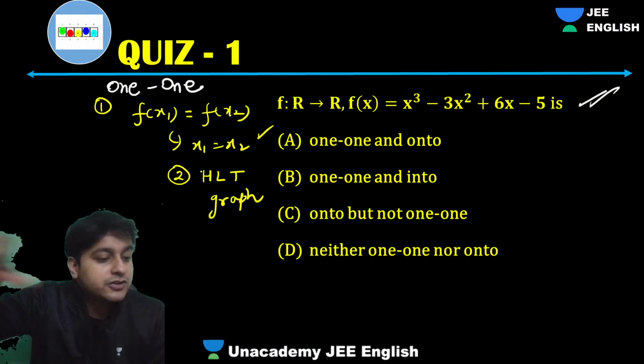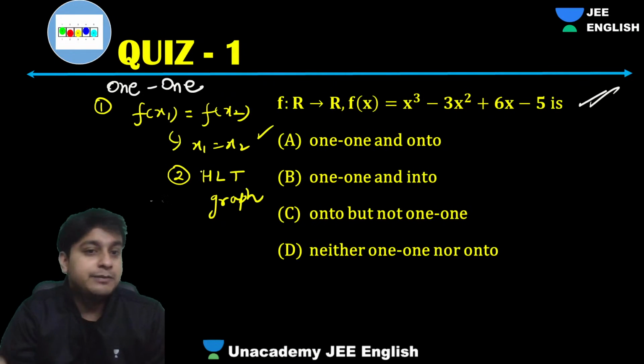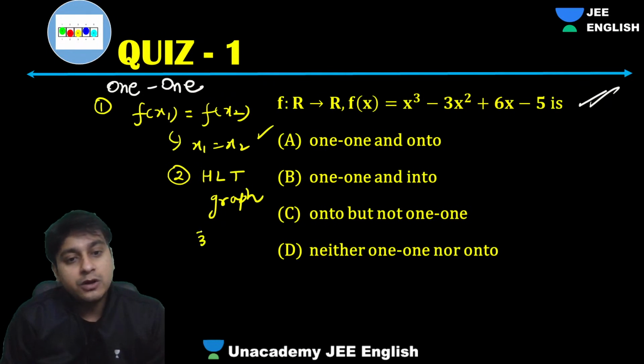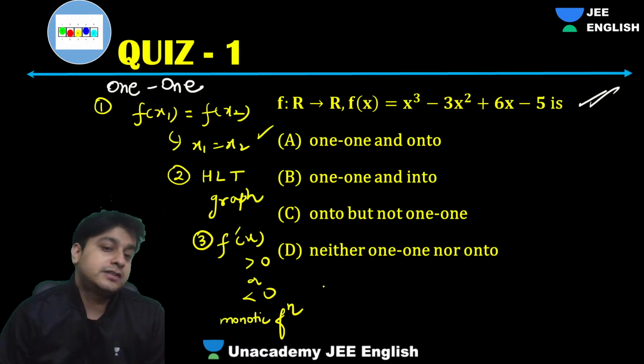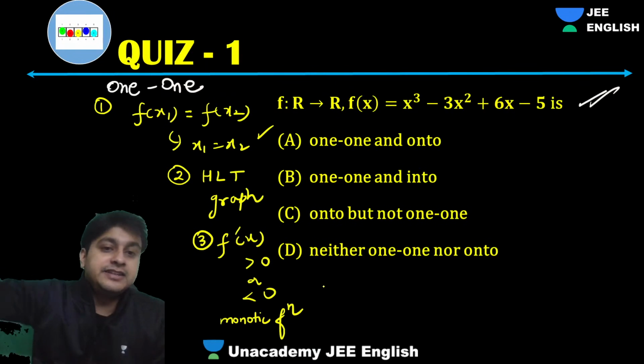Draw a horizontal line; if it cuts once, that means it is one-one. And the third one was that f dash of x should be either greater than 0 or less than 0, that means it is a monotonic function, either completely increasing or decreasing.